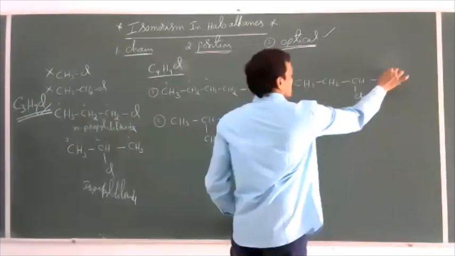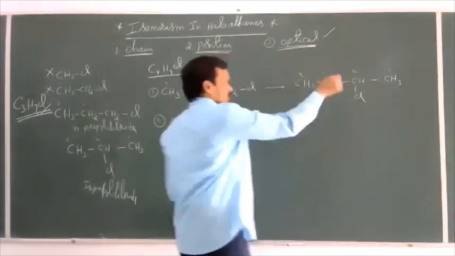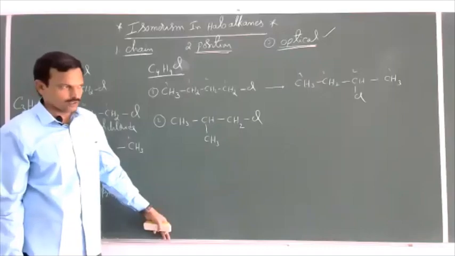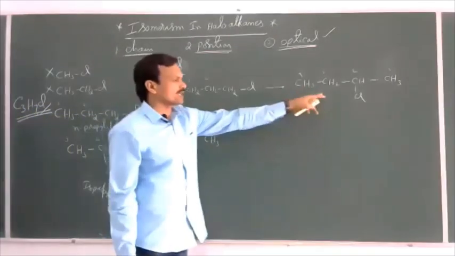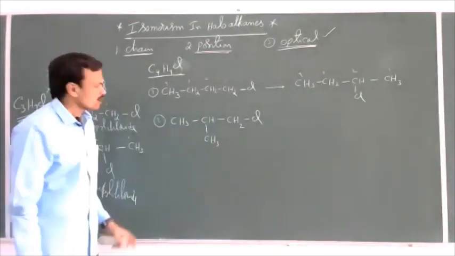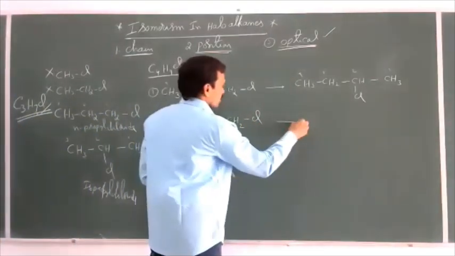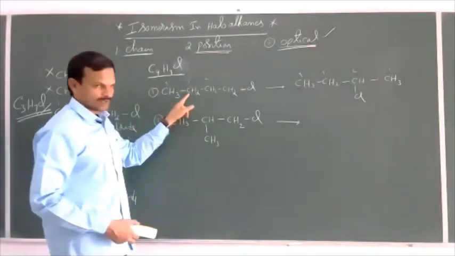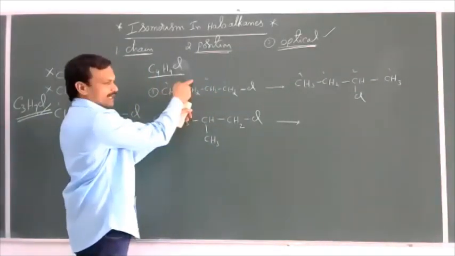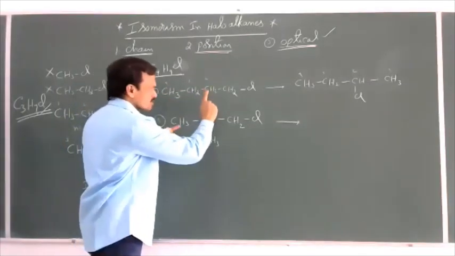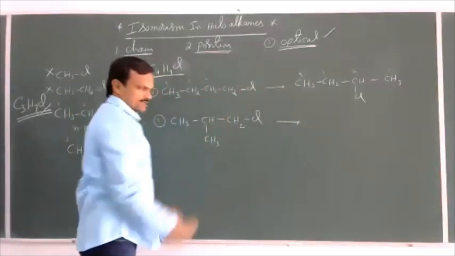The name of this compound is 2-chlorobutane, which is the position isomer of the first compound. If you take chlorine at the third carbon, numbering should be given from this end, and the position would again be 2. So only one position isomer is possible for this.